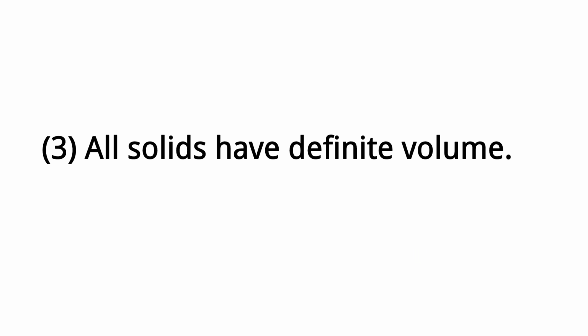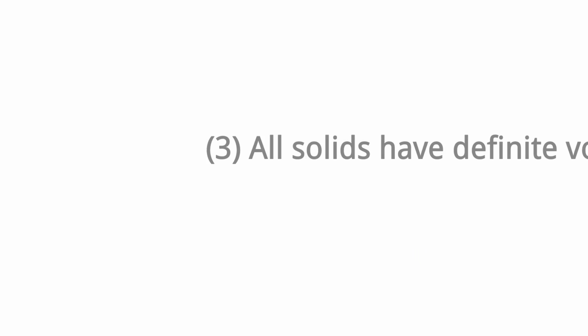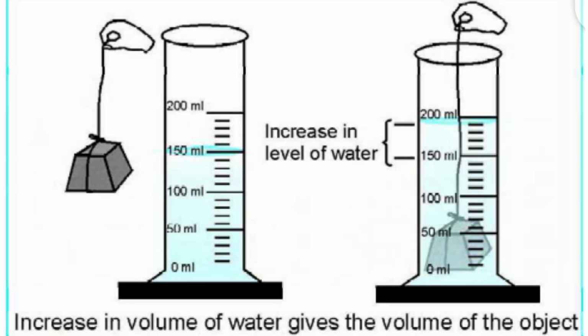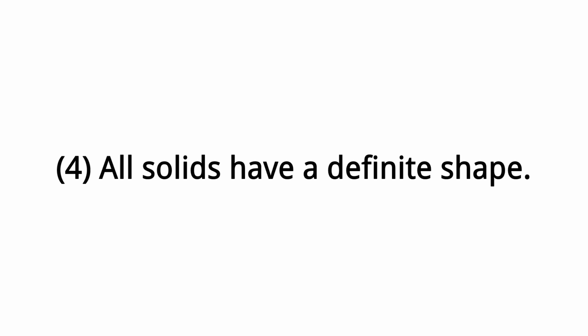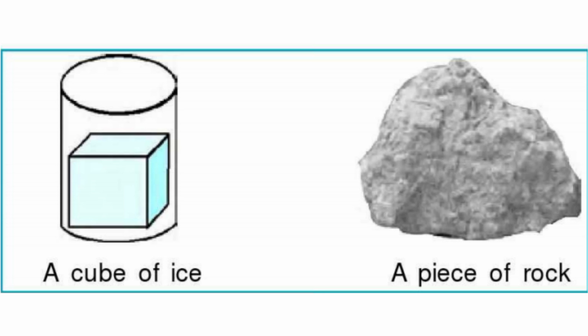3. All solids have definite volume. When a solid is dipped into a measuring jar partly filled with water, the difference in readings before and after dipping gives the specific volume of the object being dipped. When a larger object is dipped into water, the difference in readings is also larger. 4. All solids have a definite shape. The ice cube can fit into a small tumbler, whereas the rock cannot fit into it. This shows that the shape of the solid is rigid. Also, solids can have any number of free surfaces.